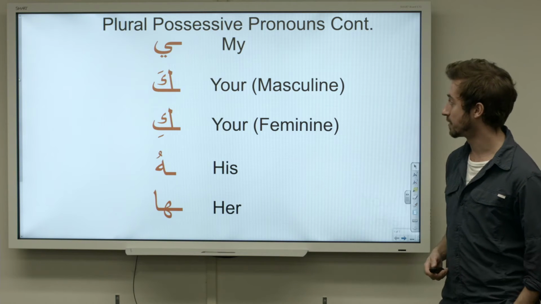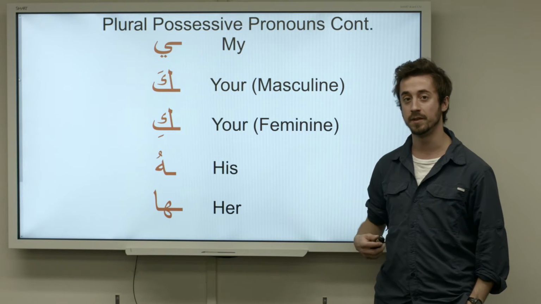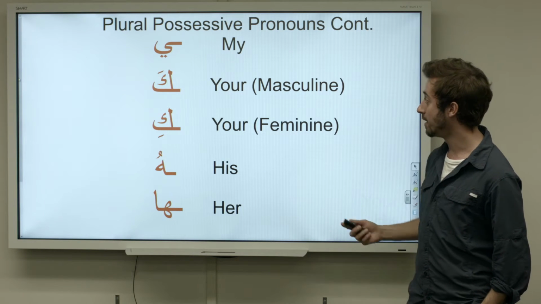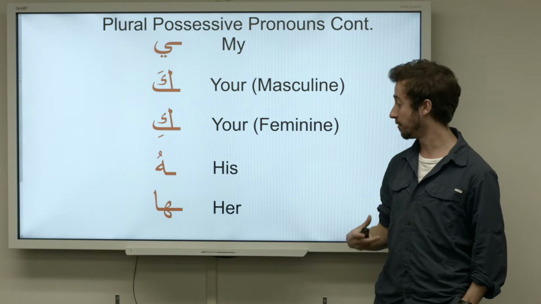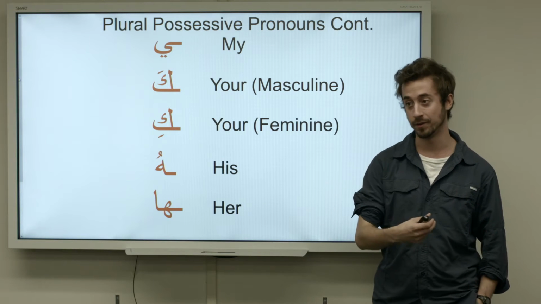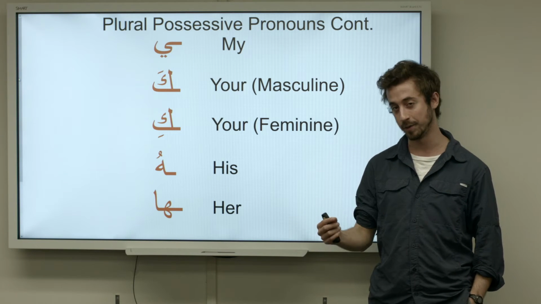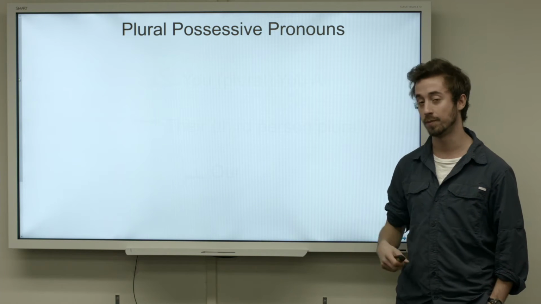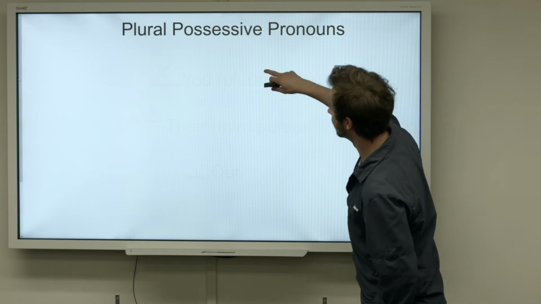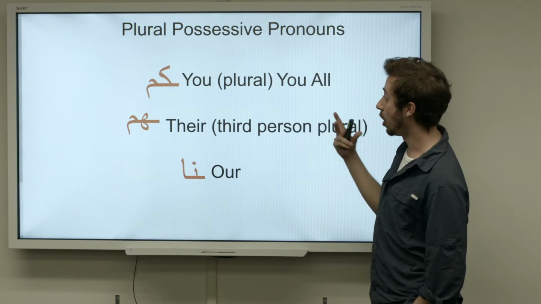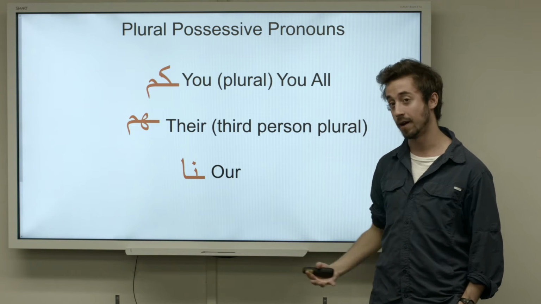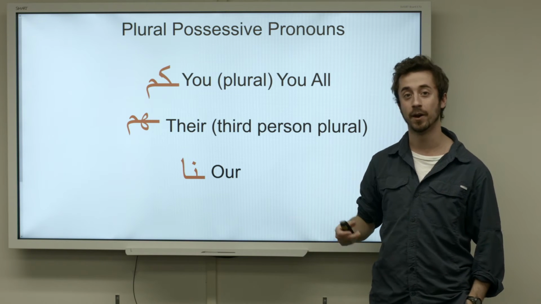In our first video on possessive pronouns, we learned all of the possessive suffixes that are singular, right? My, your masculine, your feminine, his and hers. Those are all just individual singular people. In our second video, we had an introduction to the plural possessive pronouns, right? Like y'all, which is kum, their, hum, and our, which is na, right?